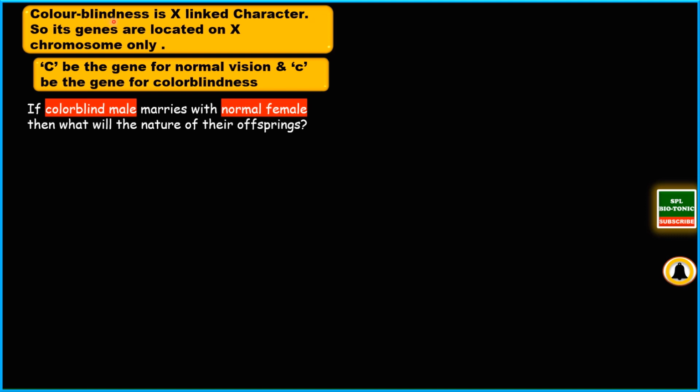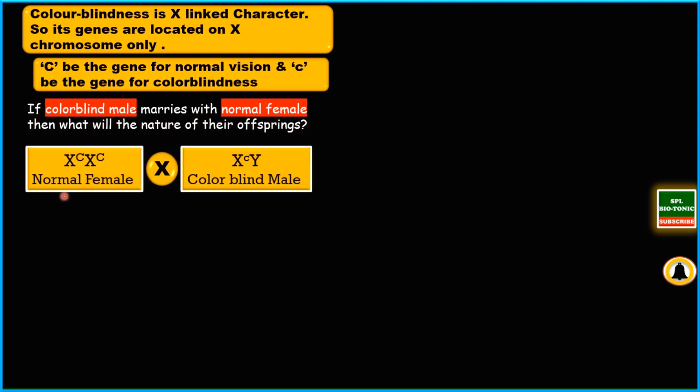Now the color blindness gene is said to be an X-linked character, so the genes must be present on the X chromosome. When we solve this example, we'll write the genes for color blindness on the X chromosome only. Here capital C is the gene for normal vision, whereas small c is the gene for color blindness. In color blindness, the person is not able to distinguish between colors. So let us solve this example now.